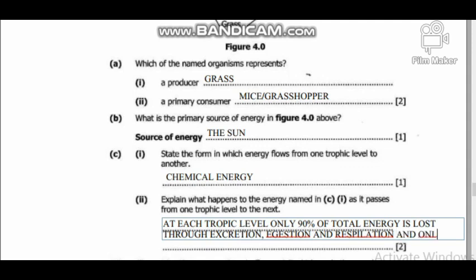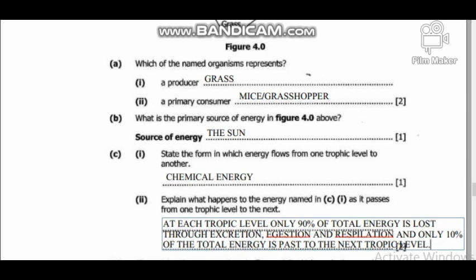And only 10% of the total energy is passed to the next trophic level. Alright, so that is that. So we are saying at each trophic level only 90% of the total energy is lost through excretion, egestion and respiration, and only 10% of the total energy is passed to the next trophic level.